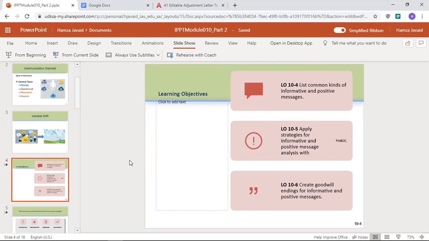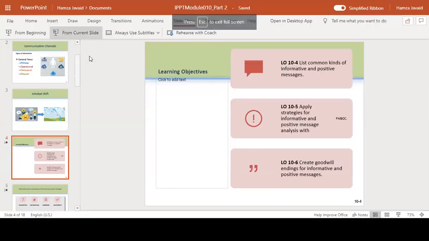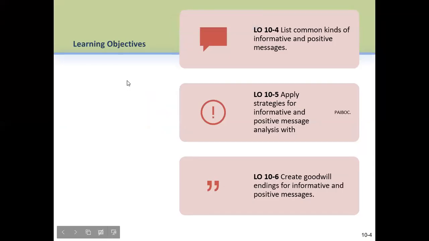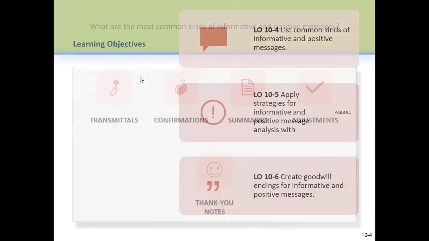Now the learning objectives of this lesson. Just start the current slideshow here. Now, the learning objectives of this lesson are four of them. Sorry, three of them. List common kinds of informative and positive messages. Apply strategies for informative and positive messages analysis with PAYPOC. I will do that not in detail because I'm sure that you already know about this. And then create goodwill endings for informative and positive messages.